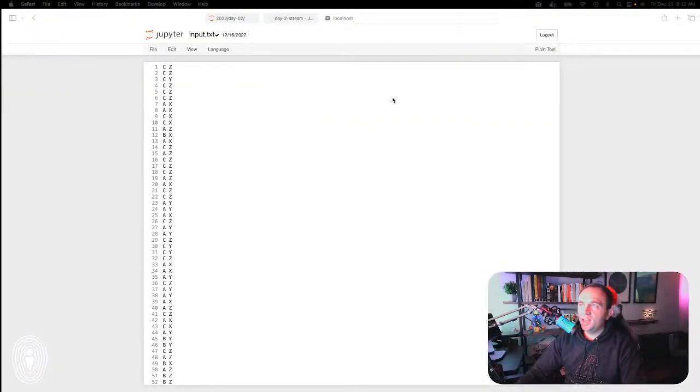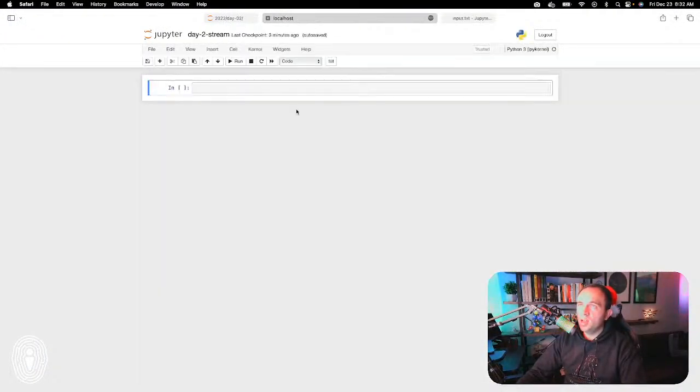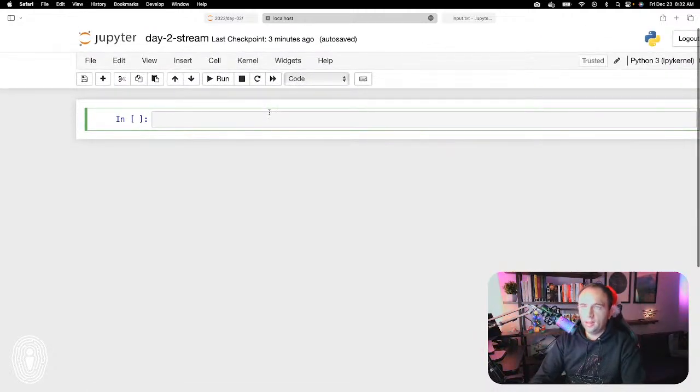Okay, let's hop into our notebook. The first thing we need to do is import our data, the same thing we did with our previous one. So importing the rock, paper, scissors games. I'm going to call this RPS because I'm shorthanding it.